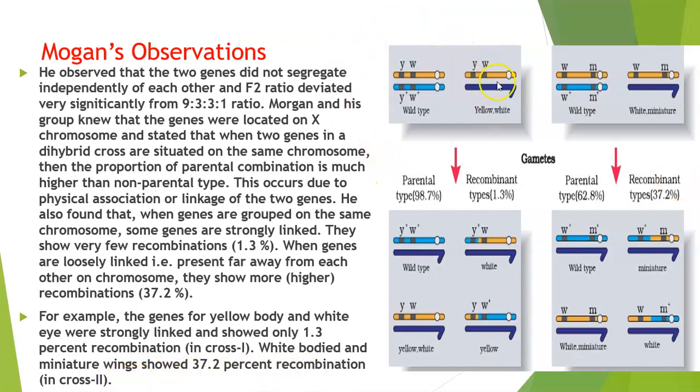You can see here in cross 1, these genes were closely linked, so they showed a very small amount of recombination, establishing the phenomenon of linkage: since they are quite close, they get inherited together. Whereas the white and miniature wing genes in cross 2 are quite far from one another, and hence the rate of recombination was very high, that is 37.2%.